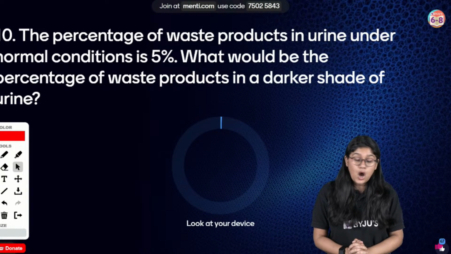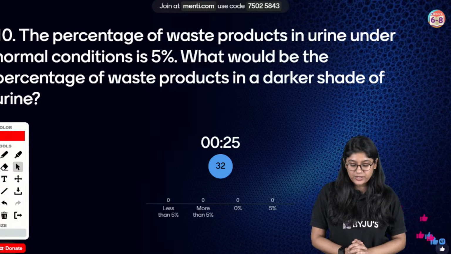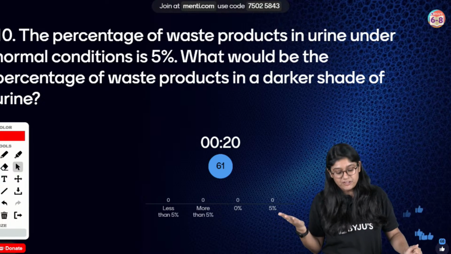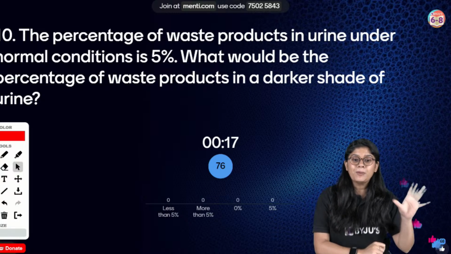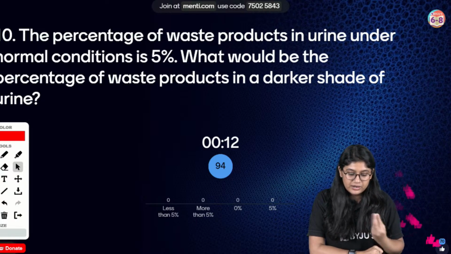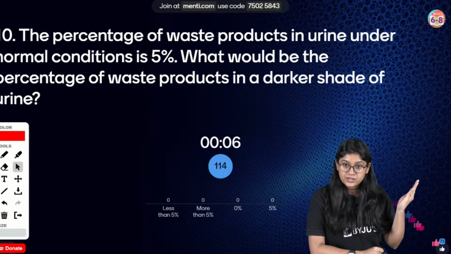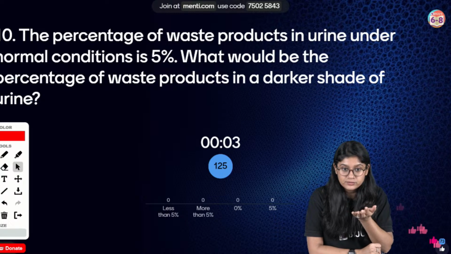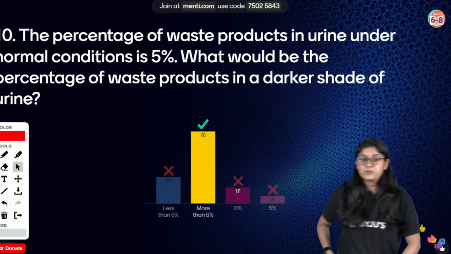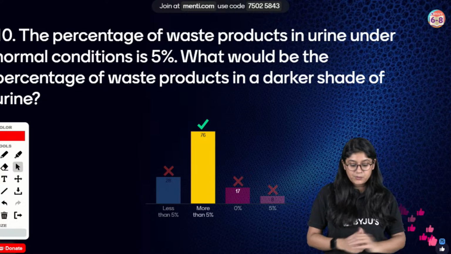The percentage of the waste product in urine under normal condition is 5%. What would be the percentage of waste product in a darker shade of urine? Less than 5%, more than 5%, 0% or 5%. See, in a normal condition, the color of the urine is yellow. The waste is 5%. If the color of the urine is darker, then the waste is more. So I'm giving you a hint here, everyone. Waste will be more, so the percentage will be more than 5%.